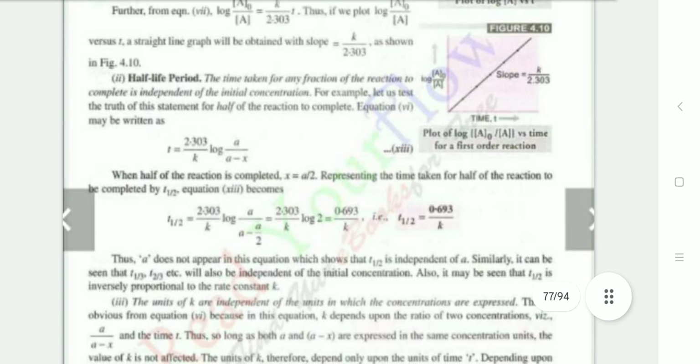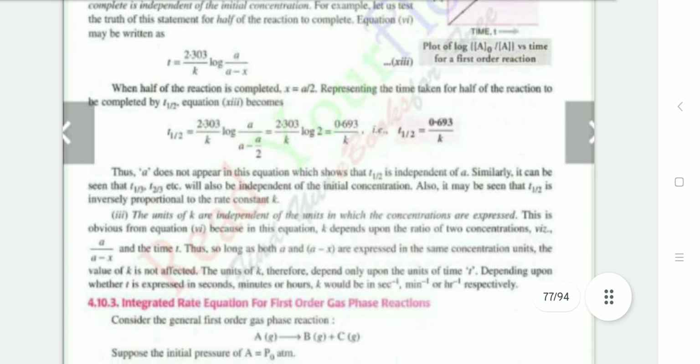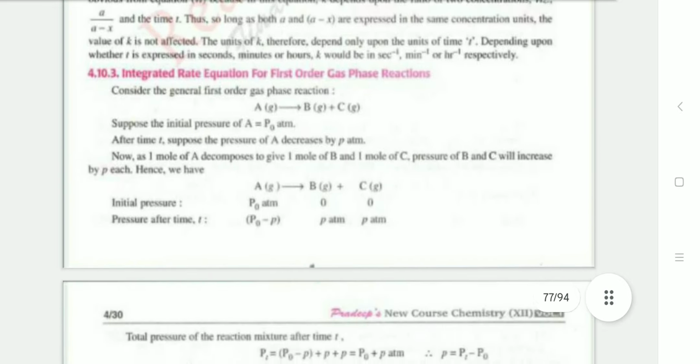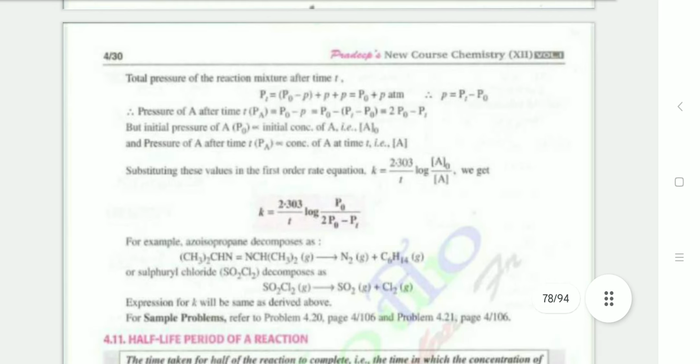Second is half-life period. The time taken for any fraction of the reaction to complete is independent of the initial concentration. For example, t = 2.303/k log a/(a - x), and t half is equal to 0.693/k. And for first order gas phase reactions, k is equal to 2.303/t log p naught/(p naught minus pt).